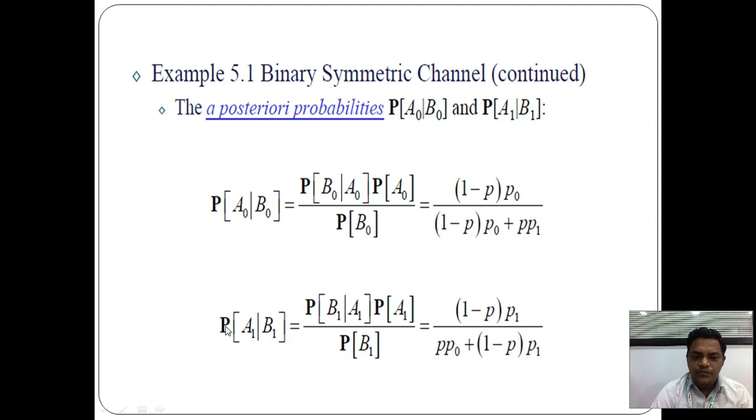Similarly, for the second channel, P of A1 upon B1 is equal to P of B1 upon A1 into P of A1 upon P of B1, which is equal to 1 minus P into P1 upon P into P0 plus 1 minus P into P1. This is called the a posteriori probability.